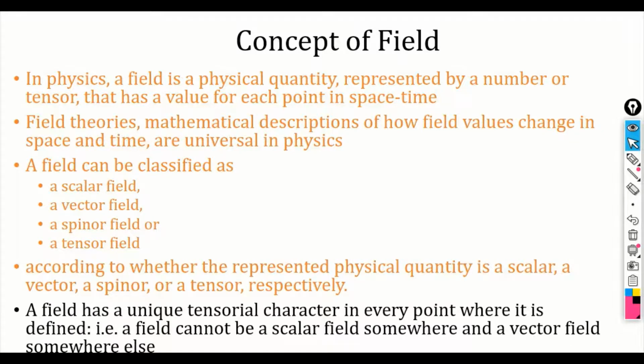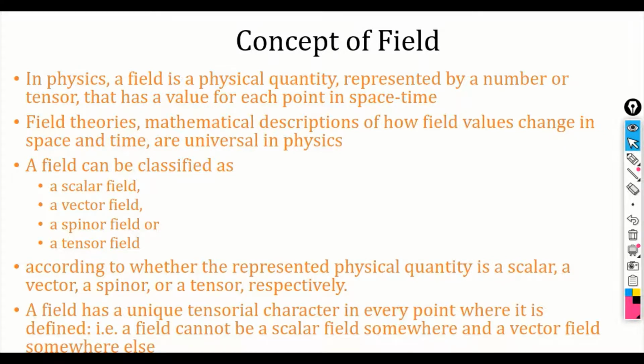A field has unique tensorial character in every point where it is defined. That is, the field is uniformly characterized. A field cannot be a scalar field somewhere and a vector field somewhere else. So it has a single identity, either scalar or vector or spinor or tensor.